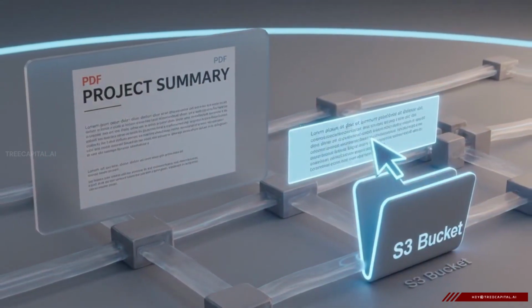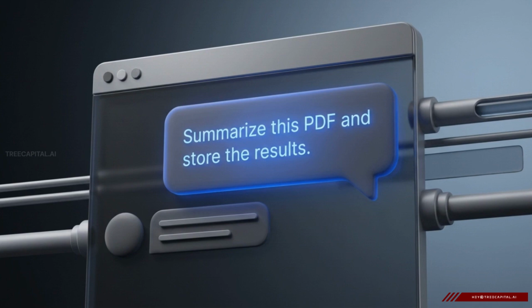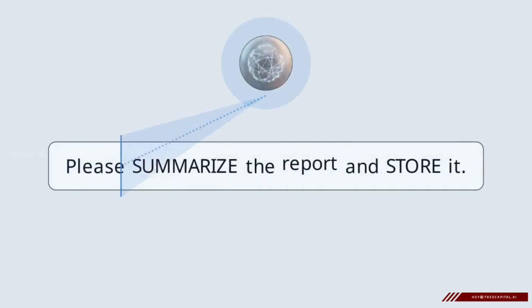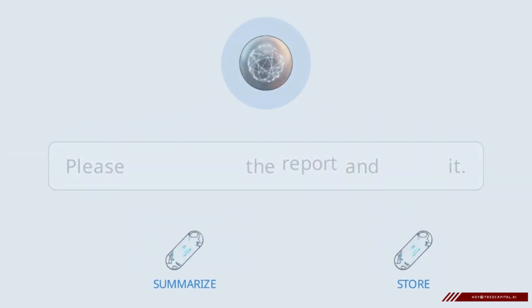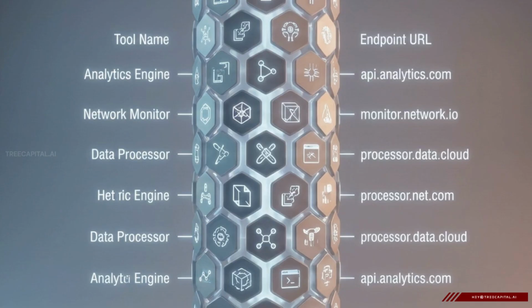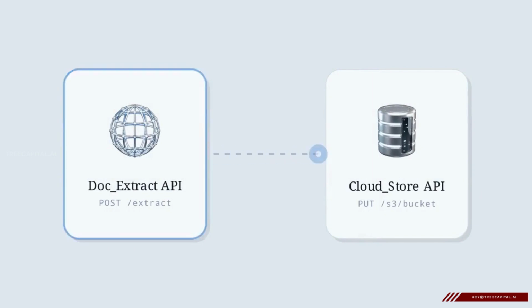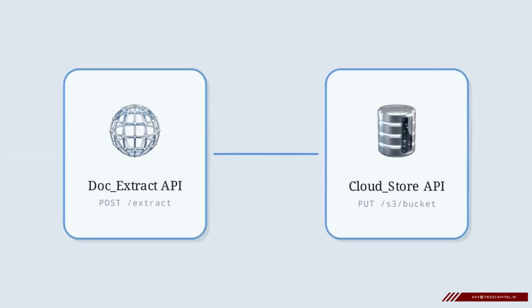Let's track how this works with a complex instruction. Summarize this PDF and store the results in an S3 bucket. The first step is intent detection. The model is fine-tuned to recognize specific semantic cues, words like summarize and store, which signal that it needs to take an external action. Next, the language model consults a function registry. Think of this as a digital phone book that lists every available tool, helping the AI locate the exact APIs it needs for document extraction and cloud storage.